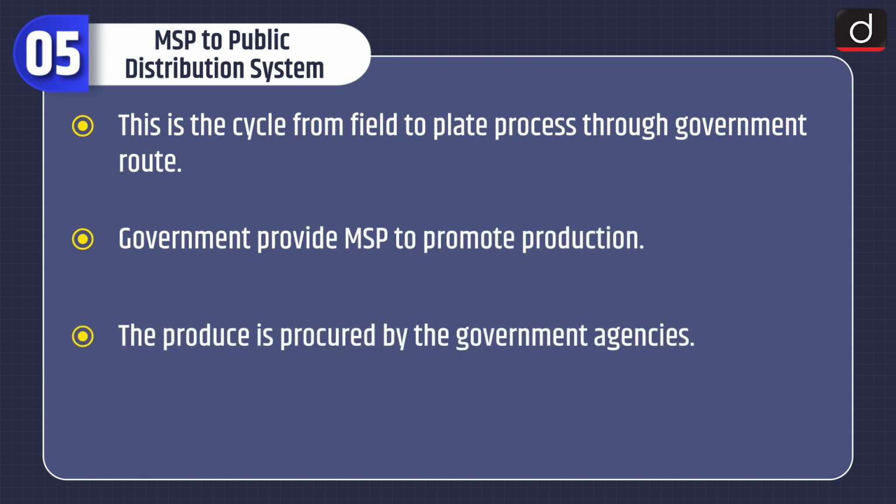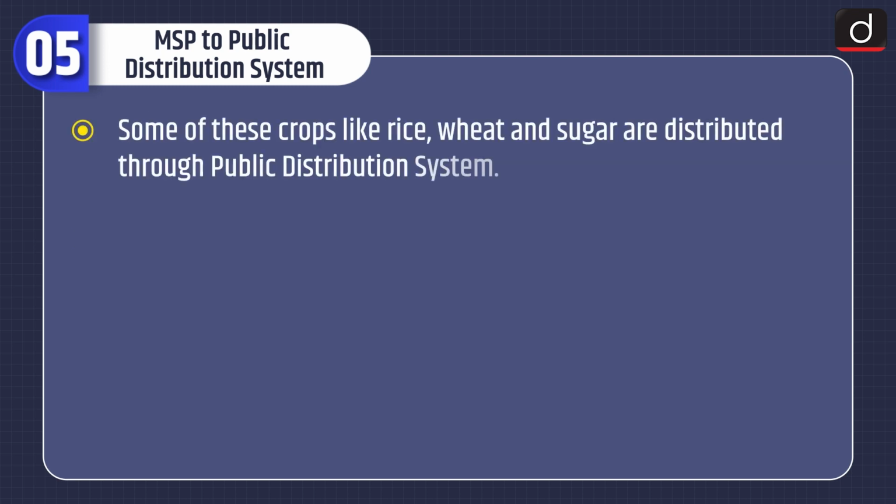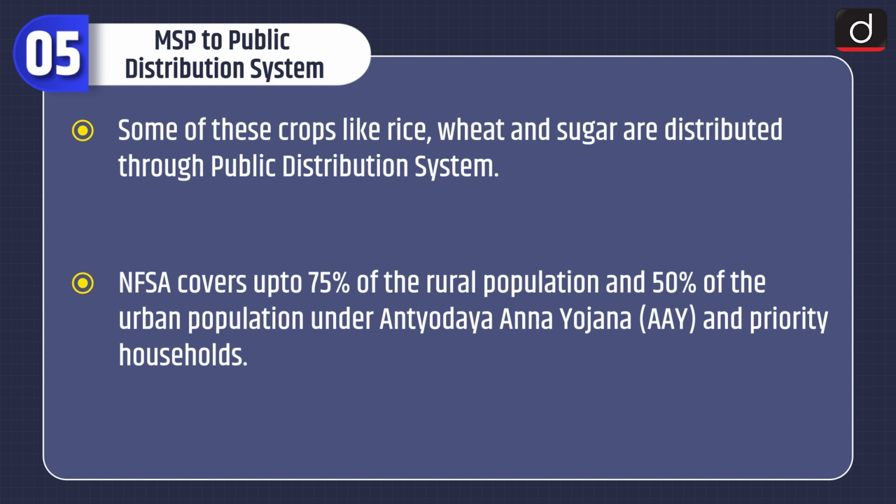Now let's discuss about MSP to public distribution system. This is the cycle from field to plate processed through government route. Government provides MSP to promote production. The produce is procured by the government agencies. Some of these crops like rice, wheat and sugar are distributed through public distribution system. NFSA covers up to 75% of the rural population and 50% of the urban population under Antyodaya Anna Yojana, that is AAY and priority households.